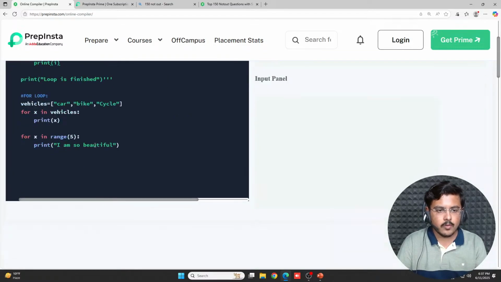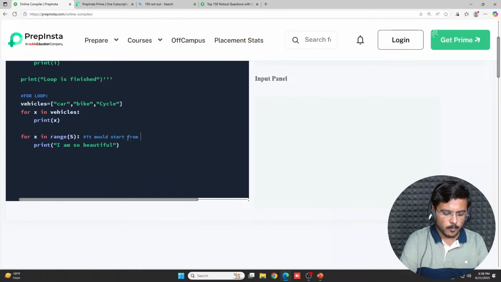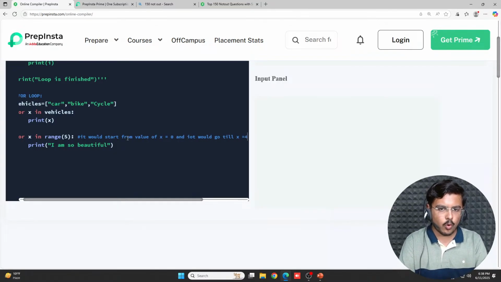Now, one very important thing to understand here. It would start from the value of x equal to 0, and it would go till x equals 4. It would not consider 5.